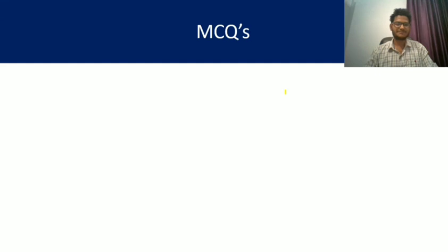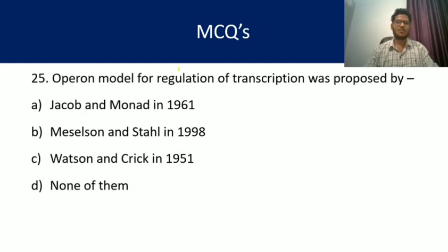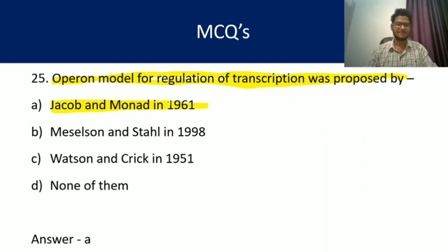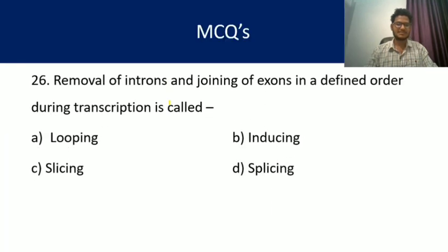Question number 25. The operon model for regulation of transcription was proposed by, very well known to us, the operon model of regulation of transcription, lac operon, tryptophan operon, we know that. So Jacob and Monod is the right answer. In the year 1961, Jacob and Monod proposed the operon model of regulation of transcription. Answer is A.